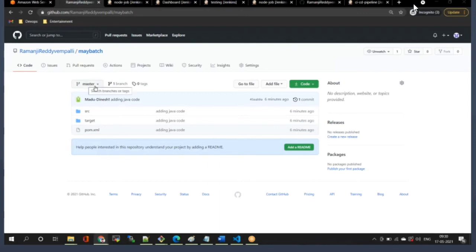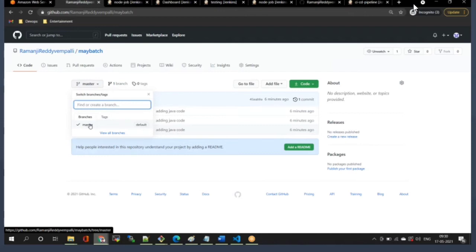By default, when I create the repository, a branch comes, that is the master branch. That is the default branch. You do not need to create this branch. When you create the repository itself, it will create it.